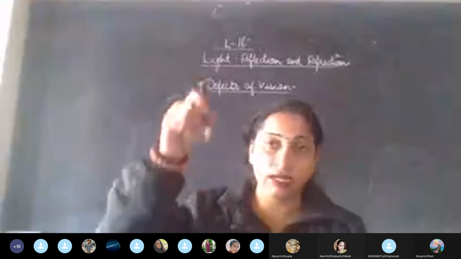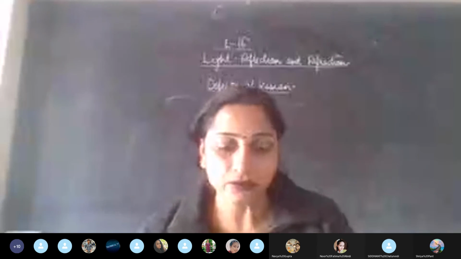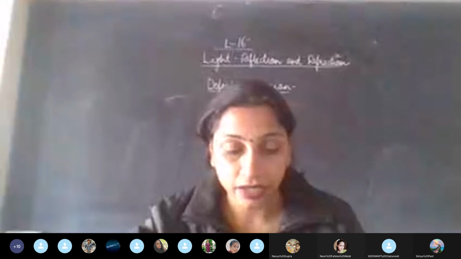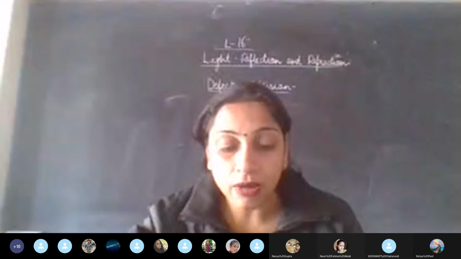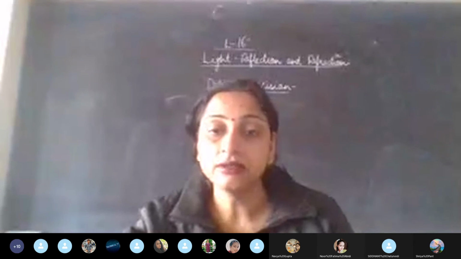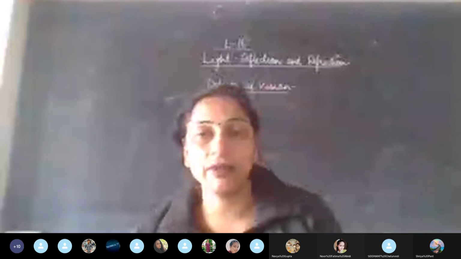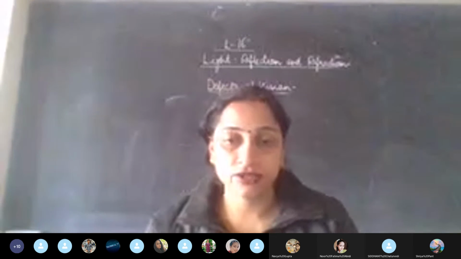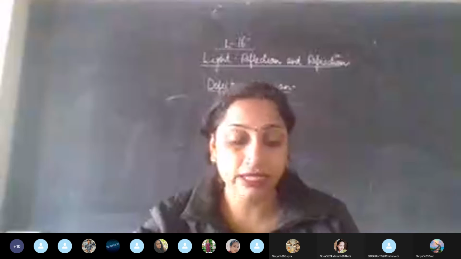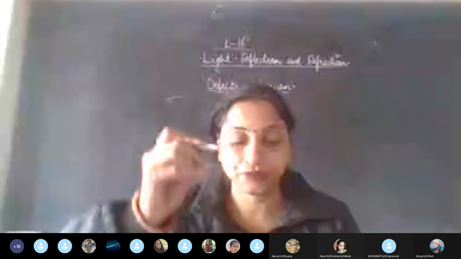Now before that, just take a pencil in your hand quickly, and in the same topic, just underline: a person can see nearby objects clearly but cannot see far off objects. Just underline this line, because when you study you are very happy, yes ma'am, sab aa gaya, and later you forget. So just underline, this is important. A person can see nearby objects clearly but cannot see far off objects.